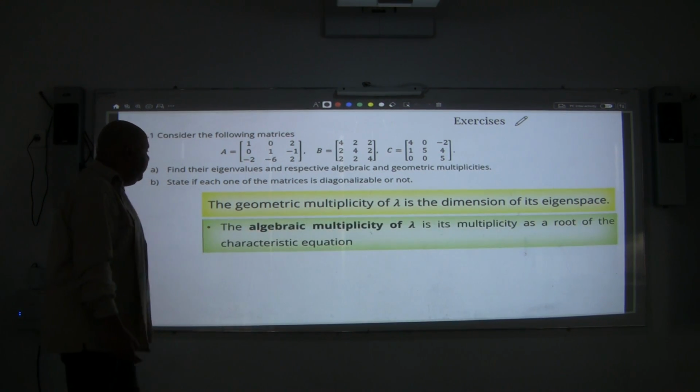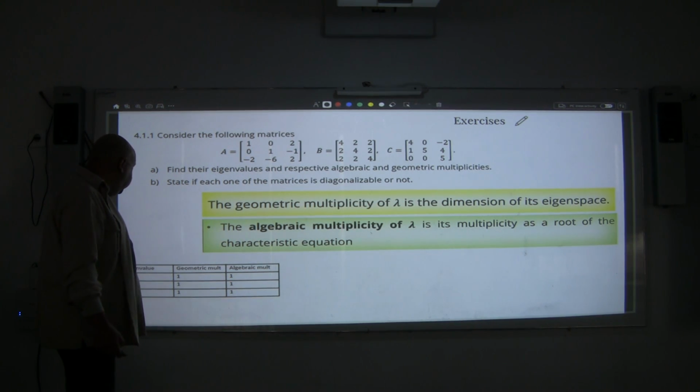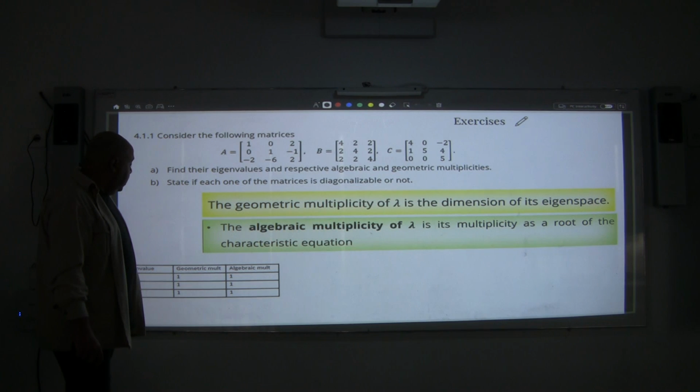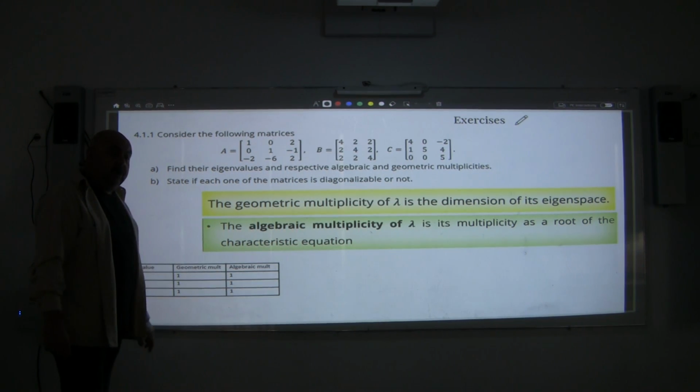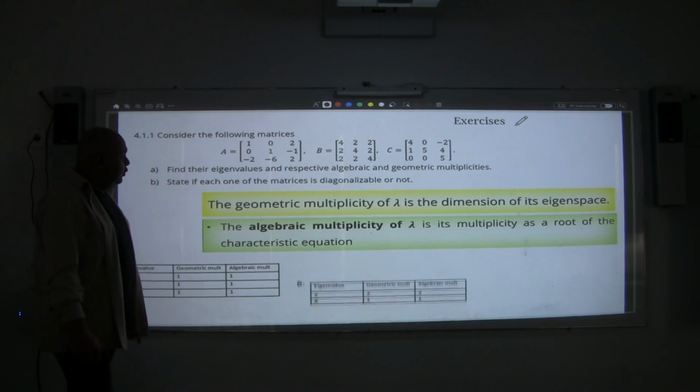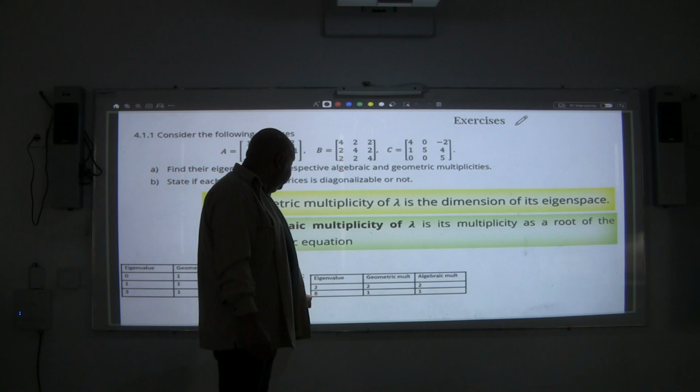So for the first problem, if you try, you will have 0, 1, and 3. Those are the eigenvalues. The geometric multiplicities are 1 and the algebraic multiplicities are 1, so it's diagonalizable. For the second matrix B, you will have 2 and 8. Those are the eigenvalues.